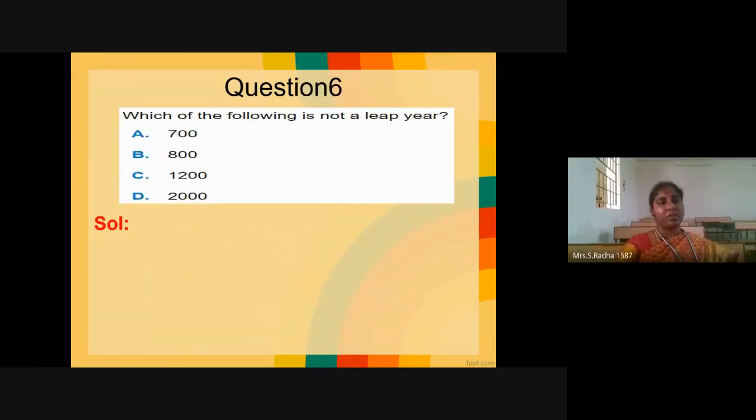This last problem I will discuss. Which of the following is not a leap year? I told you, though it is a century, though it is divisible by 4, we cannot decide centuries as leap year. If the centuries are multiples of 400, then it is a leap year, otherwise it is a non-leap year. 1200, 2000, all are leap years.